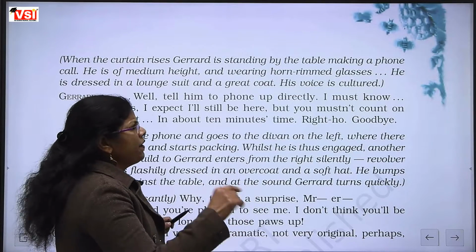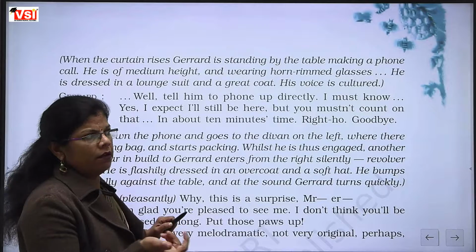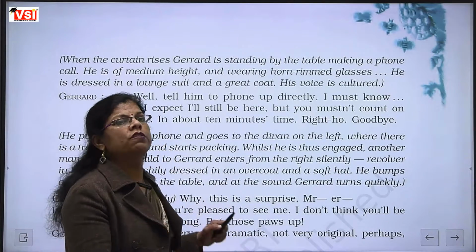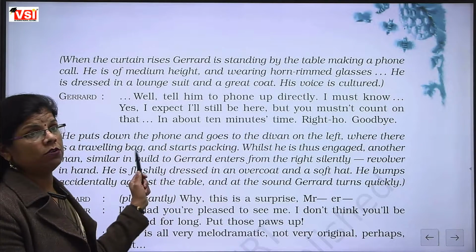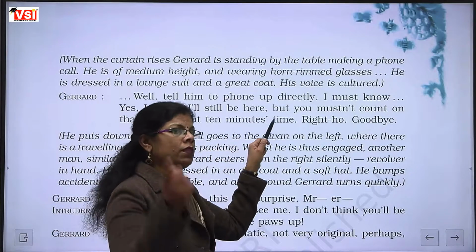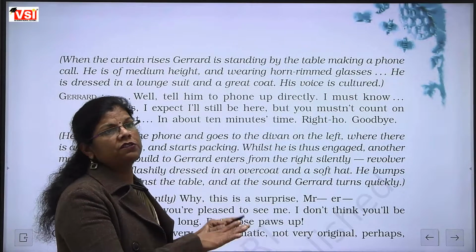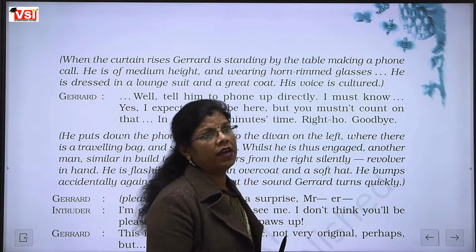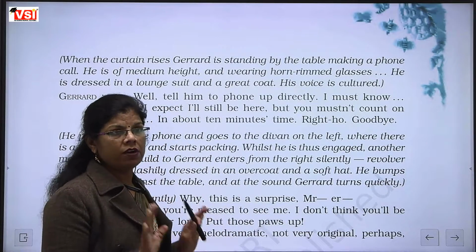Because if I get an emergency, or if I get कोई important work आ गया, then I can go also. He was saying that don't rely on me, don't count on me, don't believe me right now. In about 10 minutes time, if the person wants to come, approx for 10 minutes I am here. Right, goodbye. And he asked that person, right, did you get my words?